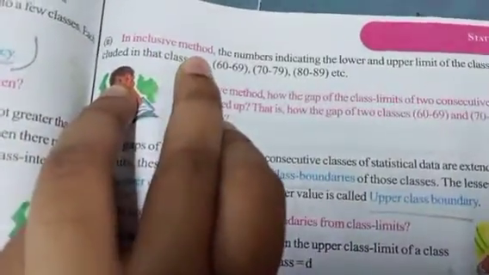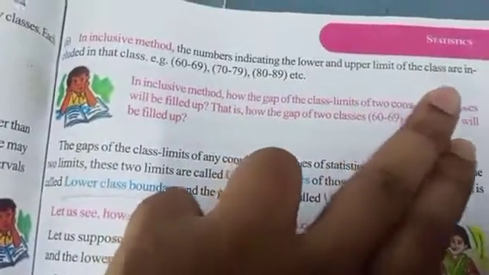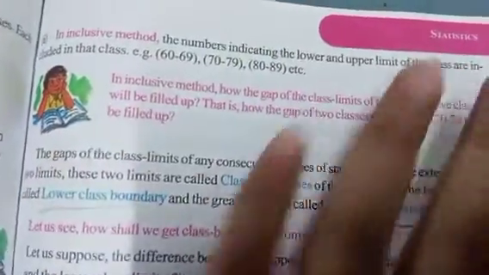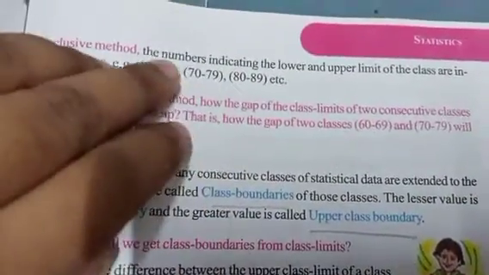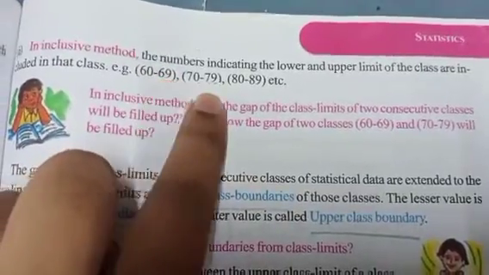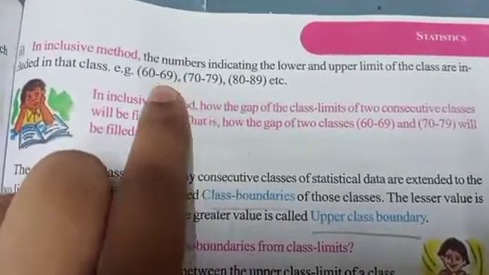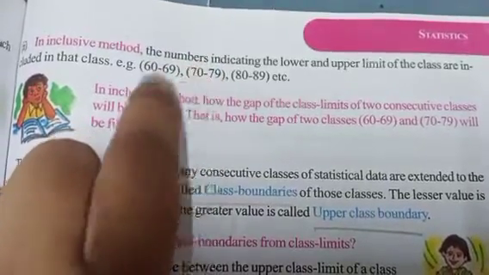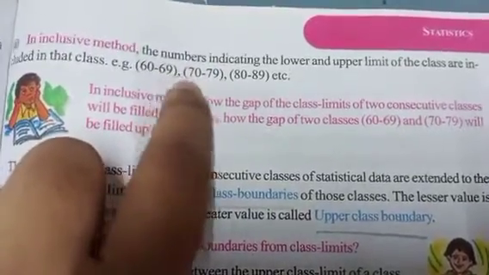Now the inclusive method: the numbers indicating the lower and upper limit of the class are included in that class. No need to learn this one, you simply learn this: see here, the upper limit is 69 but here the lower limit is 70. You can see they are not the same.